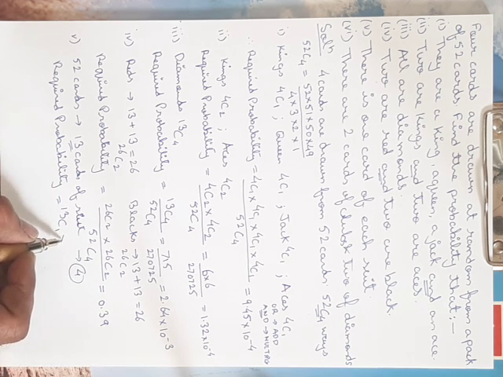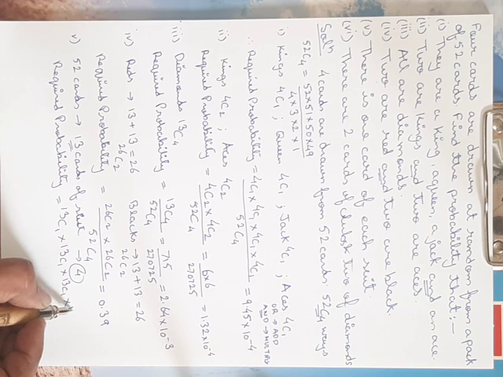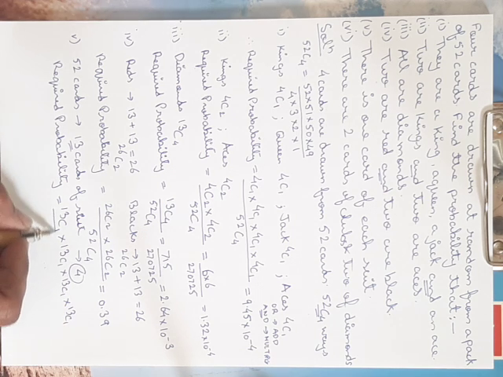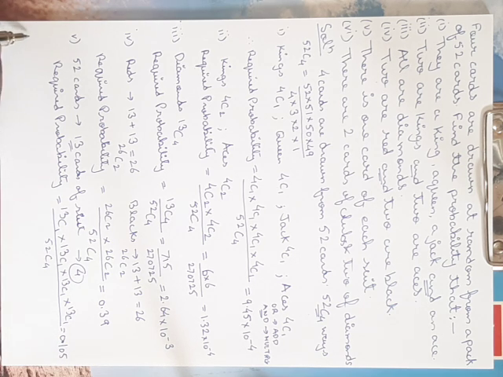So 13C1 multiplied by 13C1 multiplied by 13C1, and finally the last card, that is 13C1, divided by 52C4. So the answer here is 0.105.